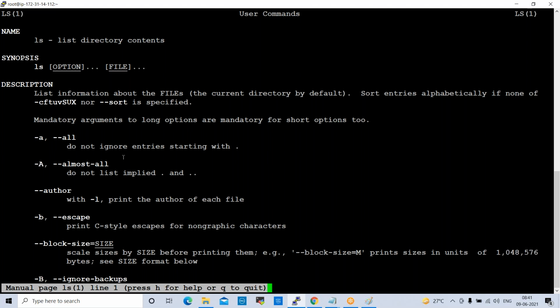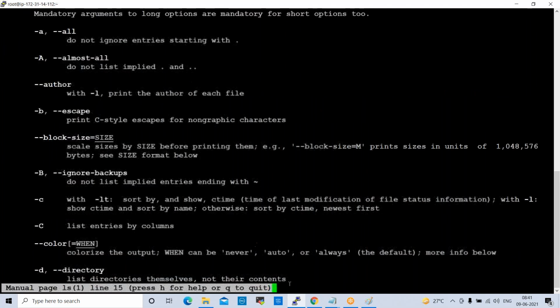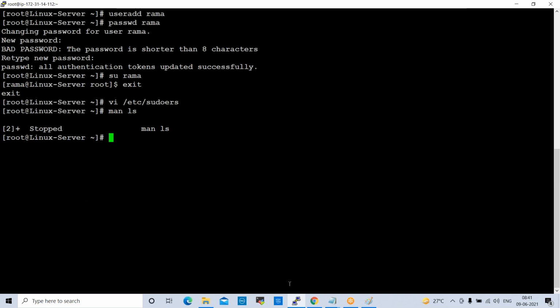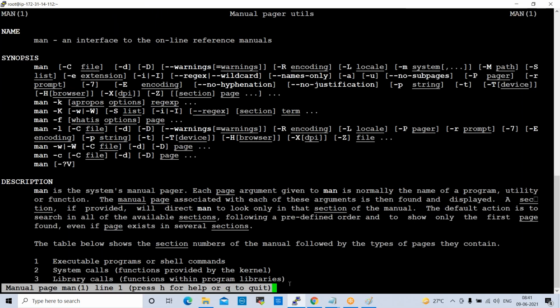So whatever command you want to check, these are the details. Now, if you give man space man, see here. It will show you all the details about what man is, completely. What are the options available, what are the things available, everything will be shown here.